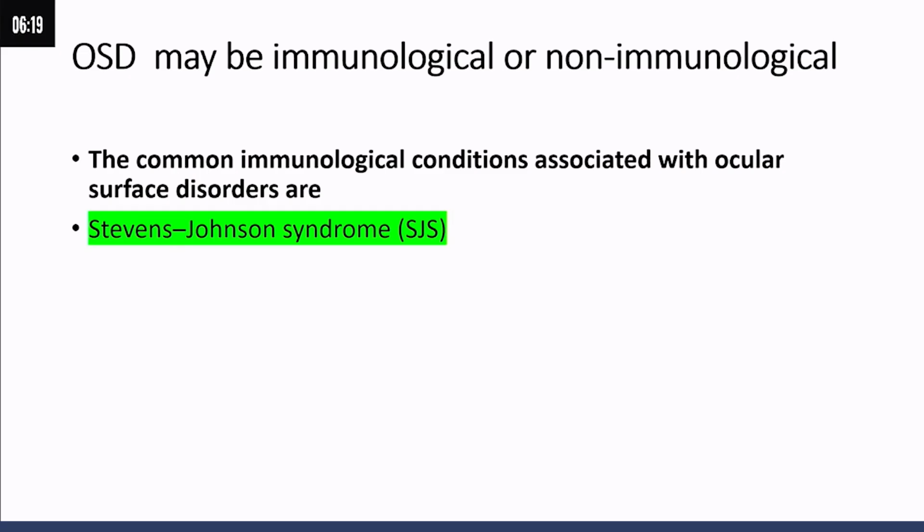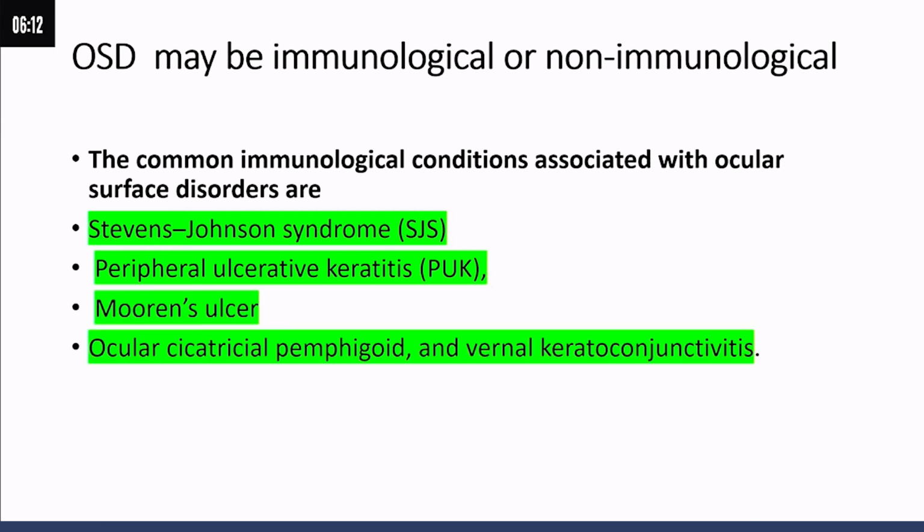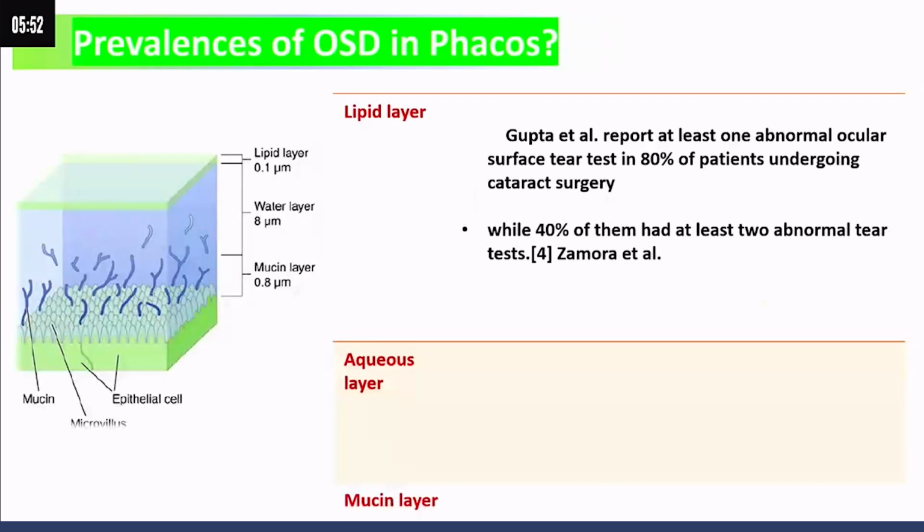So, what is OSD? OSD may be immunological or non-immunological. The common immunological conditions associated with ocular surface disorder, which we should inquire about further when we suspect the patient having OSD, are SJS, peripheral ulcerative keratitis or PUK, Mooren's ulcer, ocular cicatricial pemphigoid, or vernal keratoconjunctivitis. Or it may be non-immune, like chemical injury sequelae, limbal stem cell deficiency, meibomian gland dysfunction, blepharitis, blepharokeratoconjunctivitis, or degenerative lesions of the cornea, such as Salzmann nodular degeneration, pterygia, or spheroidal degeneration.